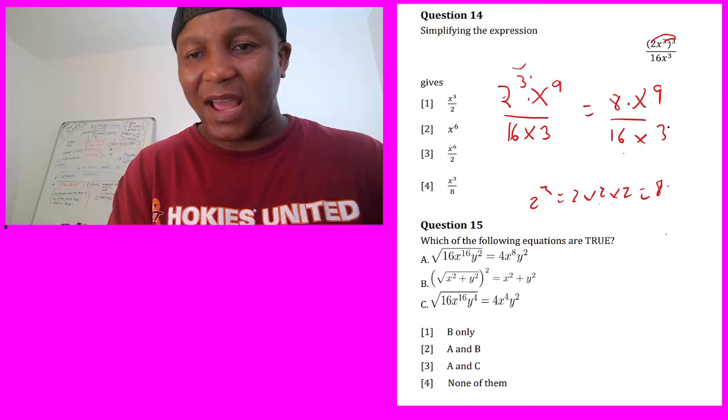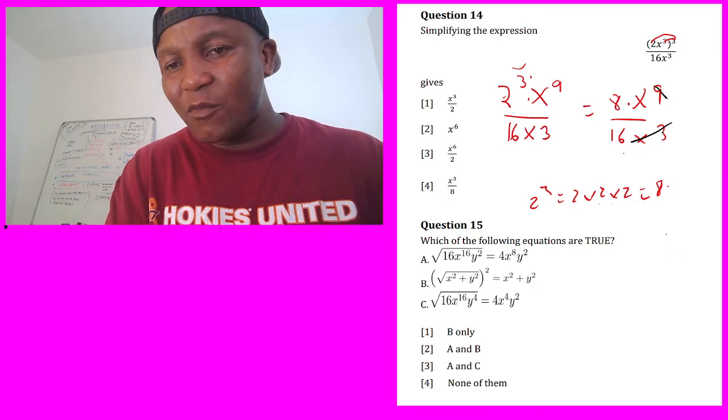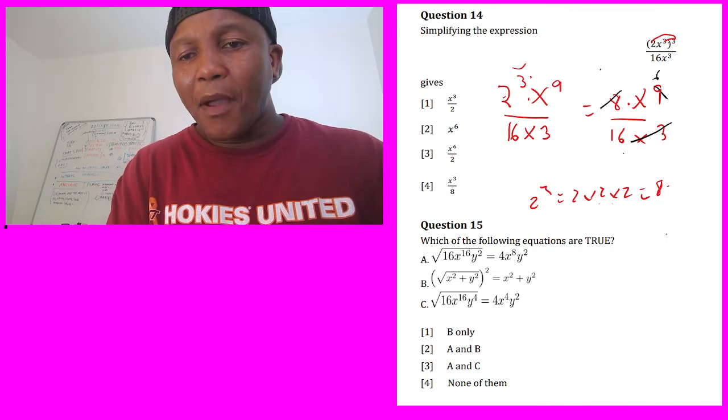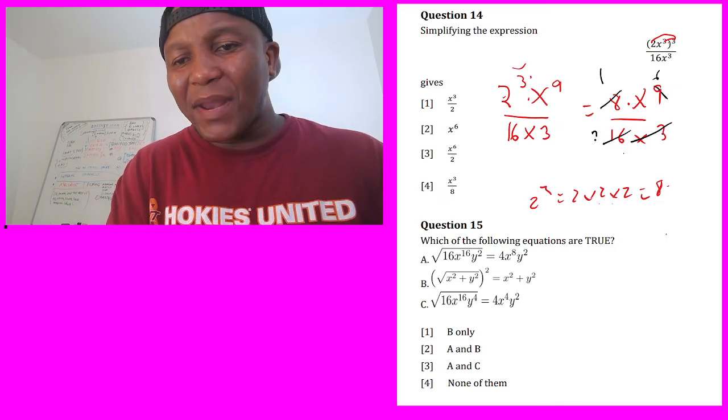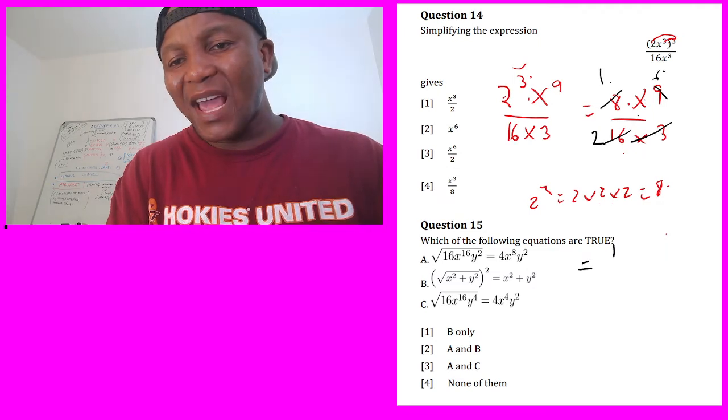Look, there are 3 x's here, so cancel all of them. Here there's 9 x's. If you remove 3, like how I removed here, I'll be left with 6. So 8 divided by 8 equals 1. How many 8s in 16? There are 2 8s in 16. So finally here I'm going to have a 1 on top, 1 times x power 6, which is what you're left with.